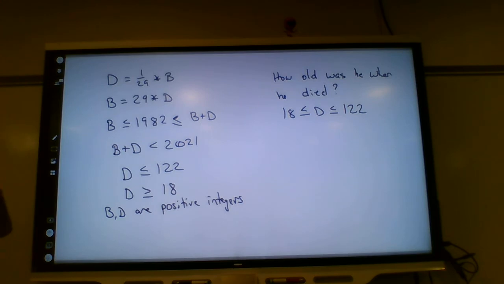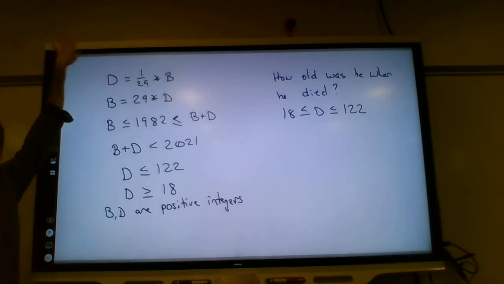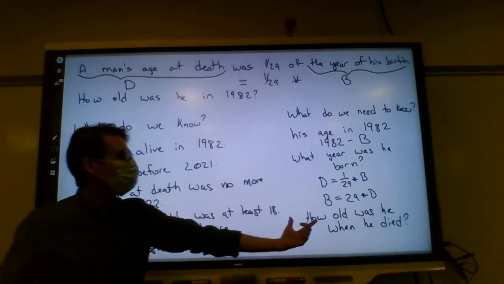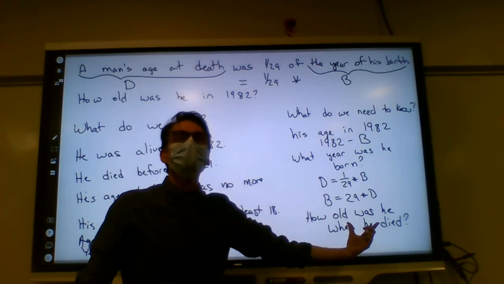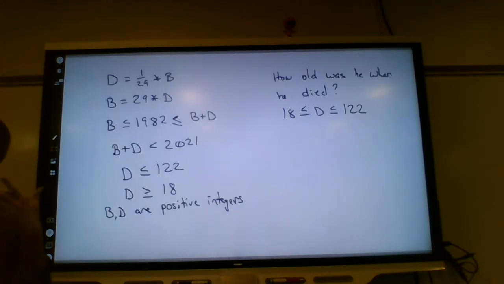Okay, so we're not thinking about birth years right now, right? We said we're to the point of caring about how old he was when he died. And so at this point, for this particular approach, we don't need to worry about what his birth year was.